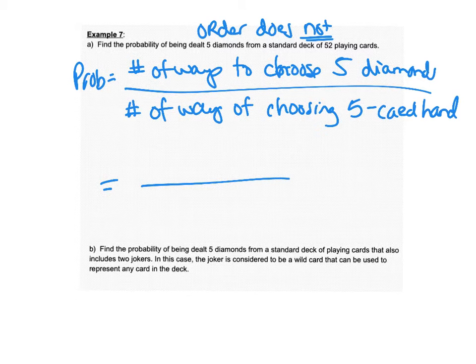Okay, the number of ways to choose 5 diamonds, I'm going to put that in red. Well, there are 13 diamonds in a deck. We are going to choose 5 of them. And then the number of ways to choose just any 5 cards, well, we have 52 total cards in a deck, and we're going to choose 5 of them.